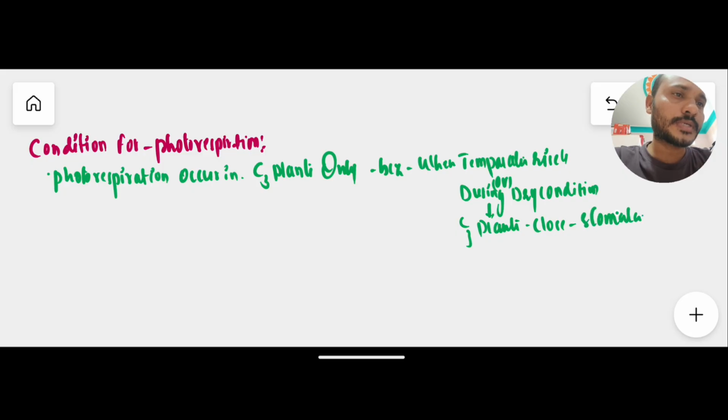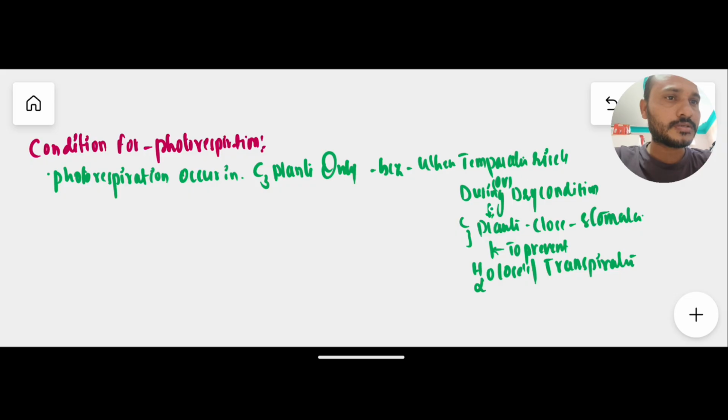They close their stomata to prevent water loss, that is, to prevent transpiration, during high temperature or dry conditions. It means that much water is retained inside the C3 plant, due to the prevention of water loss.